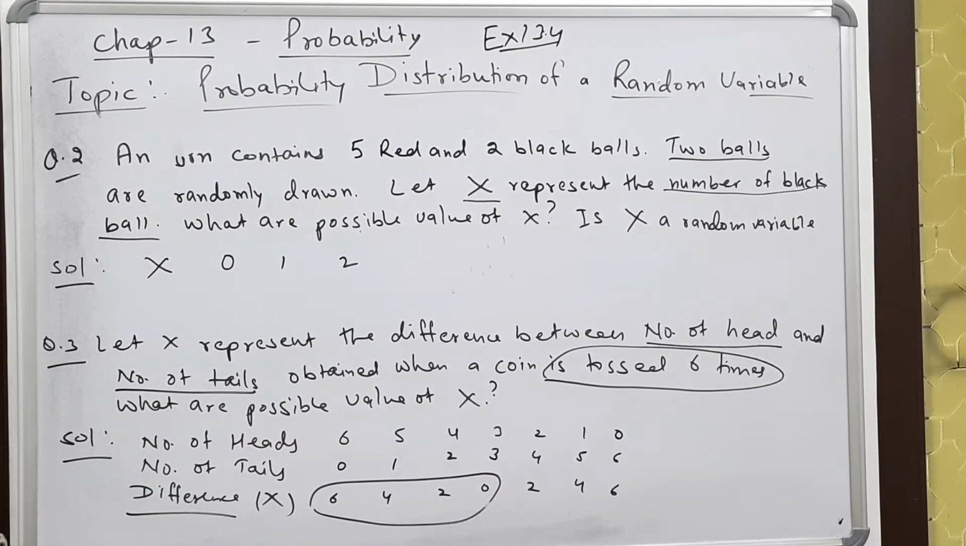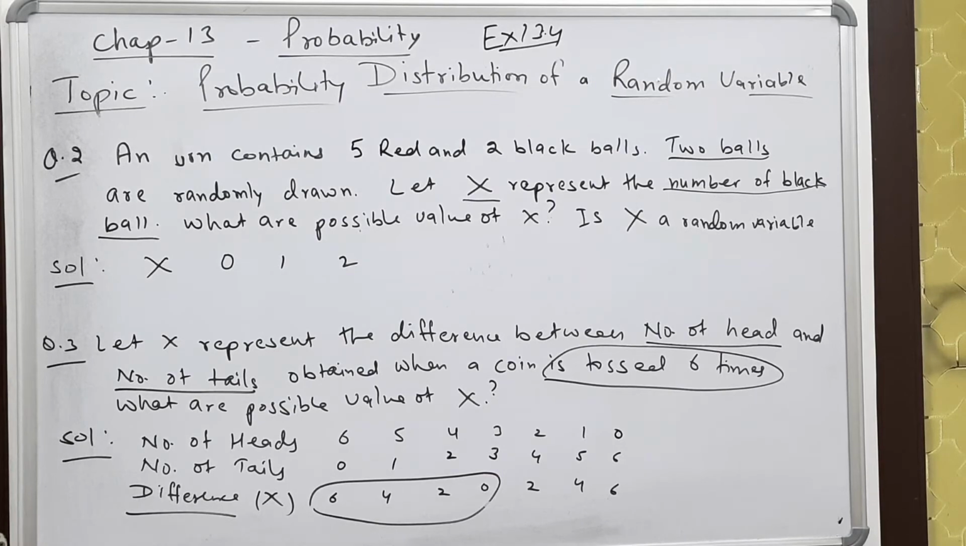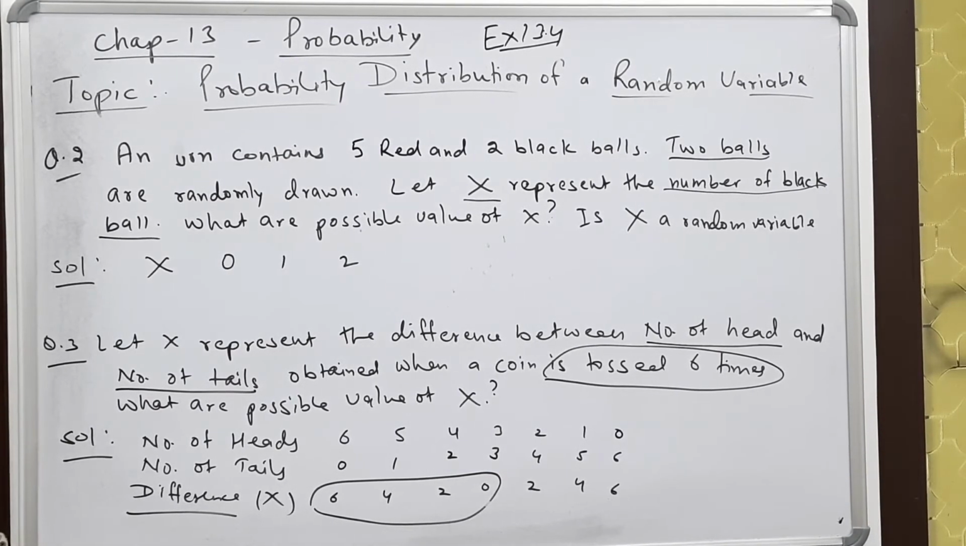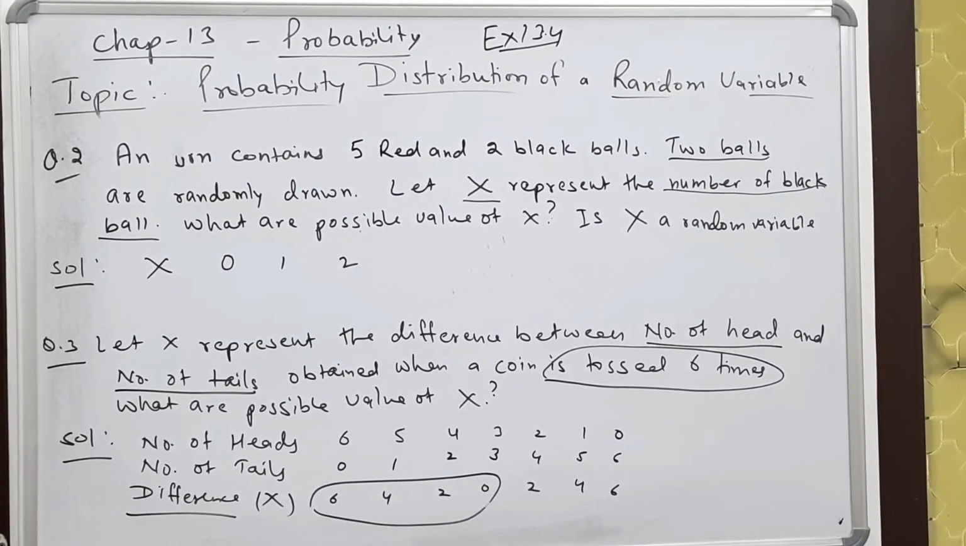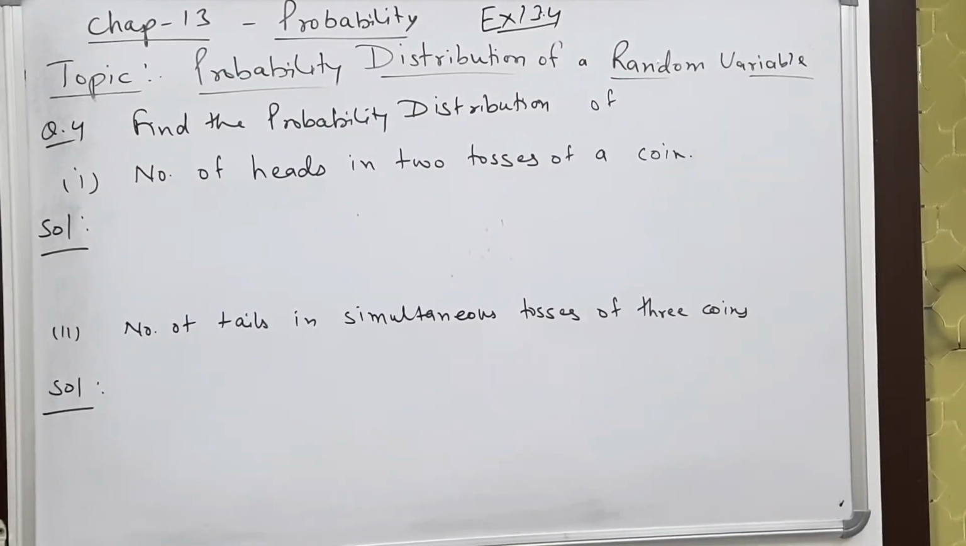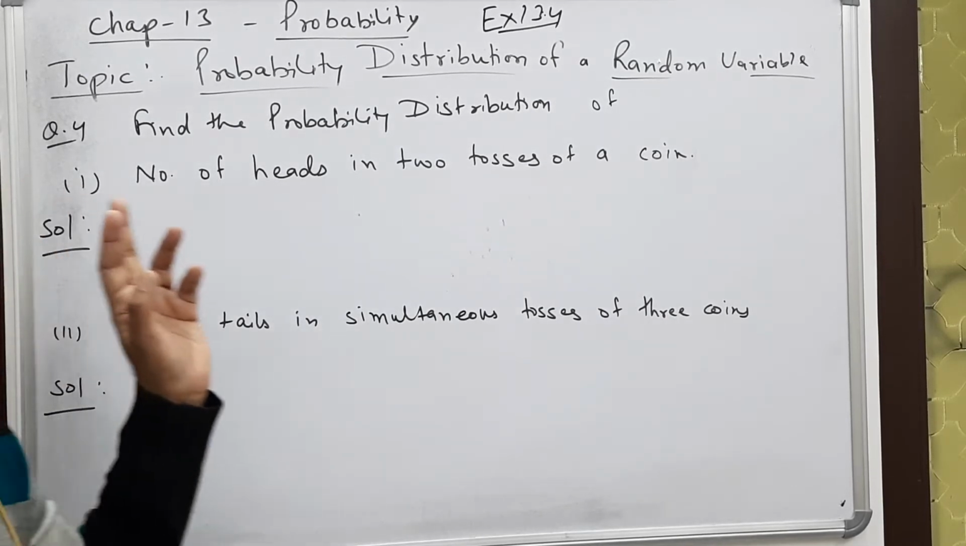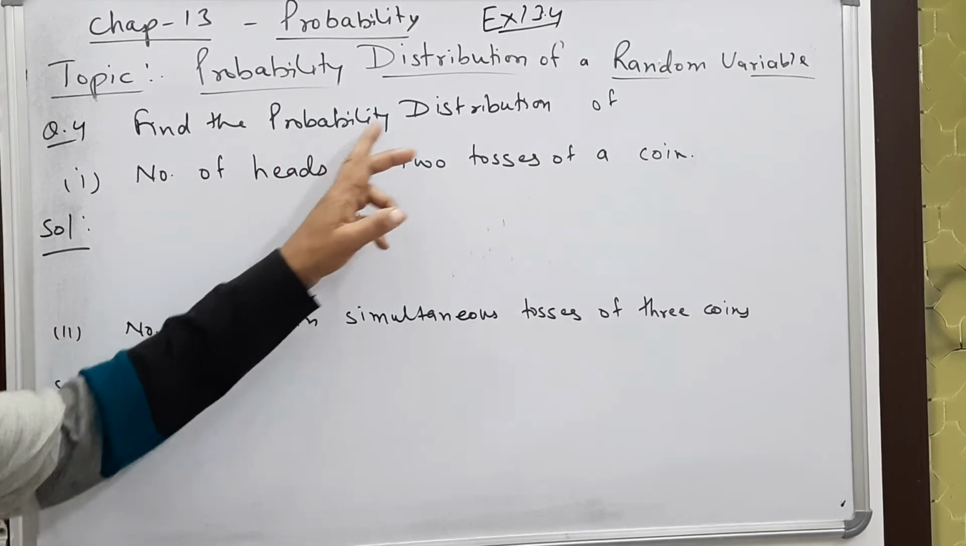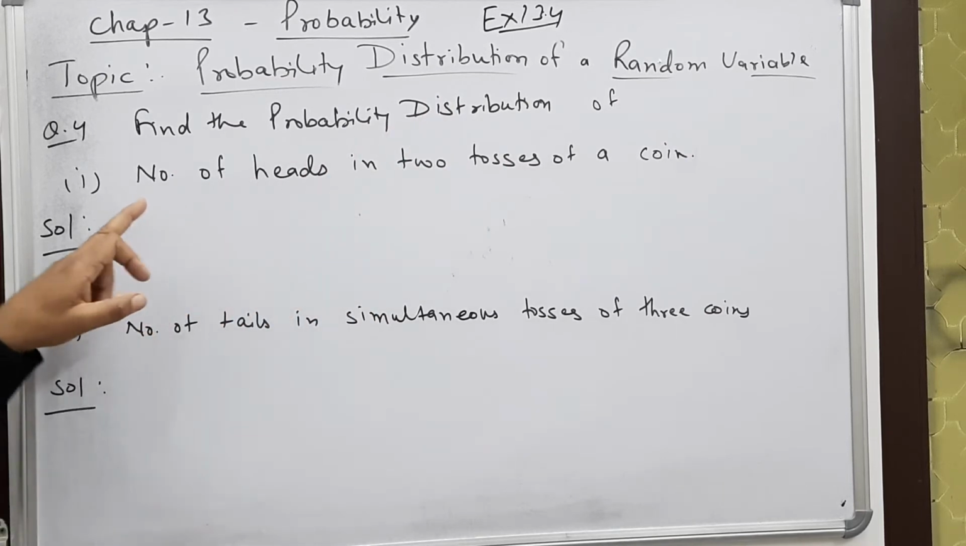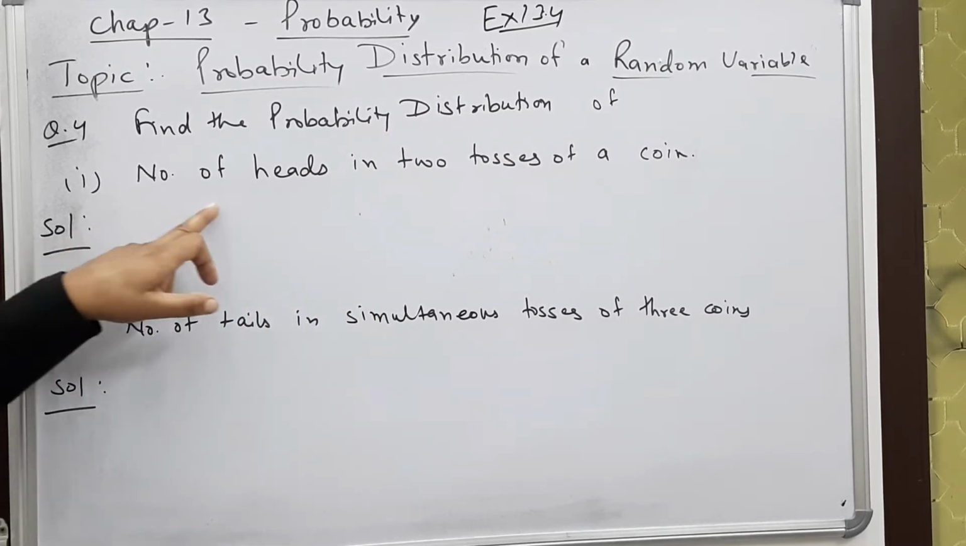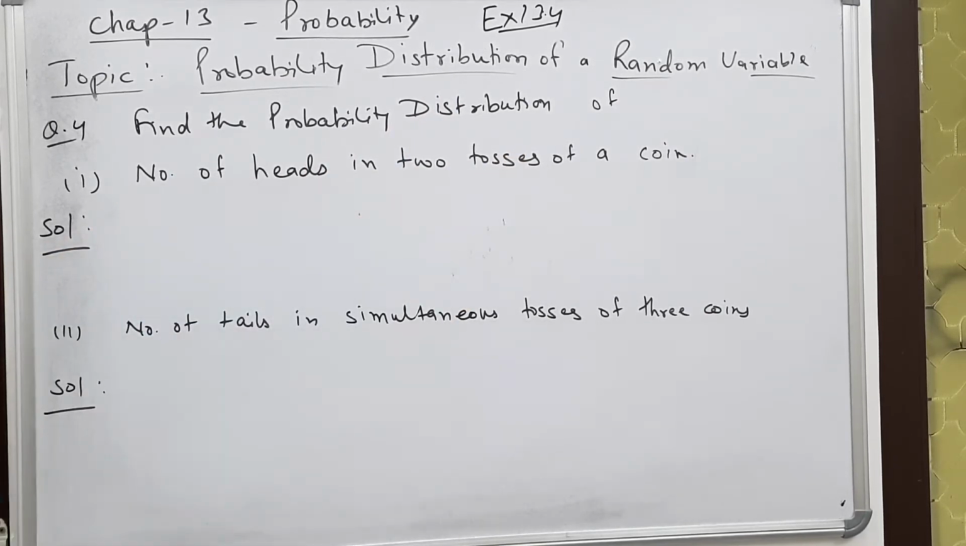You see the next problem now. Find the probability distribution of different variables. Now question number 4. Find the probability distribution of, first part, the number of heads in 2 tosses of a coin.